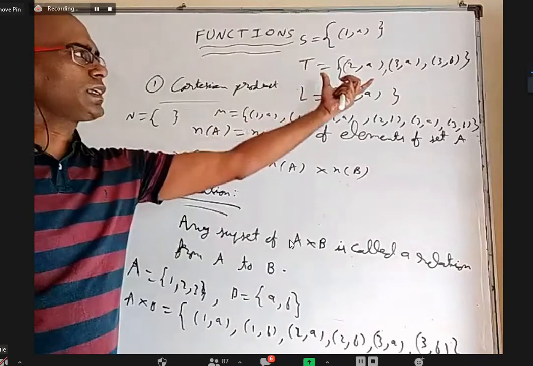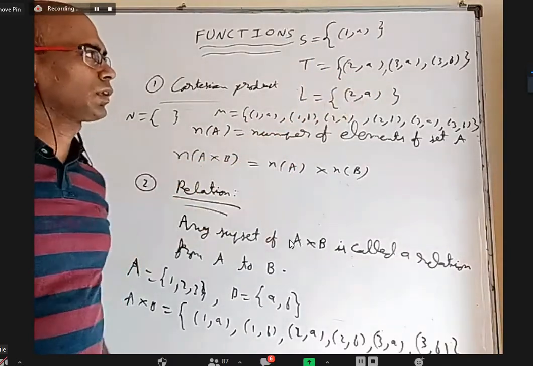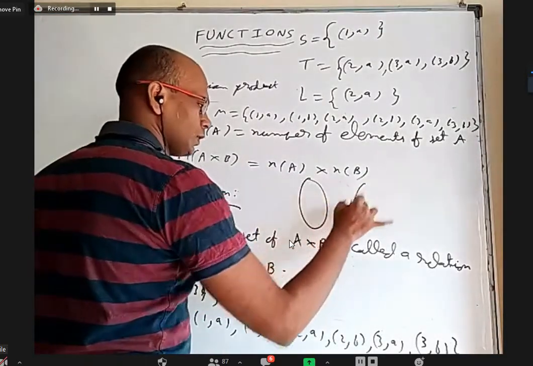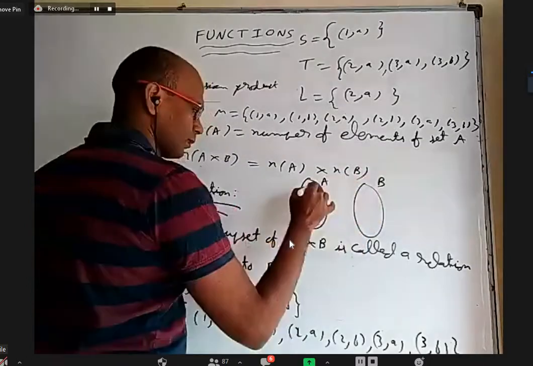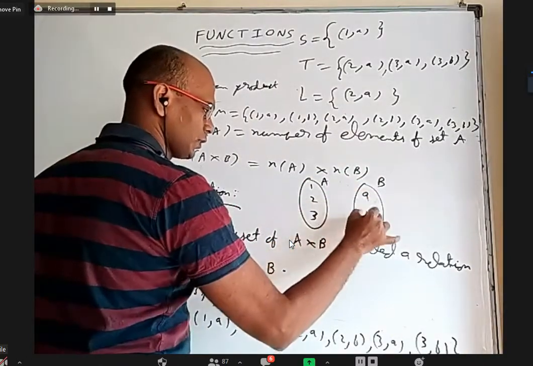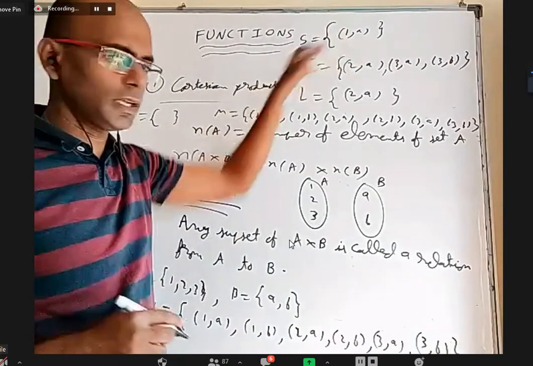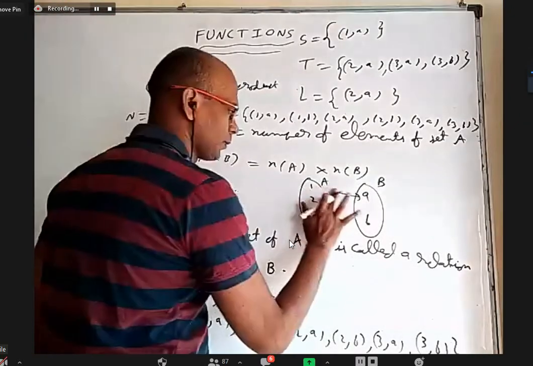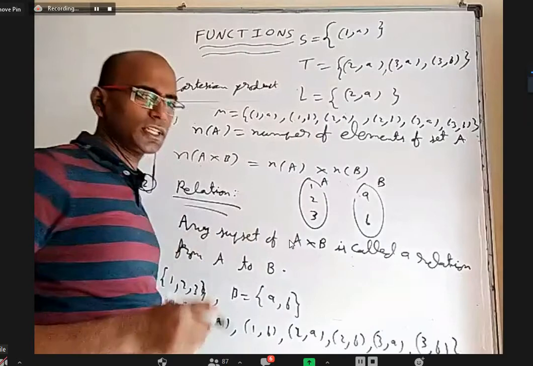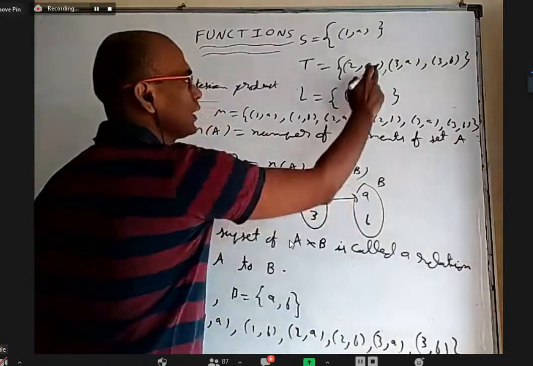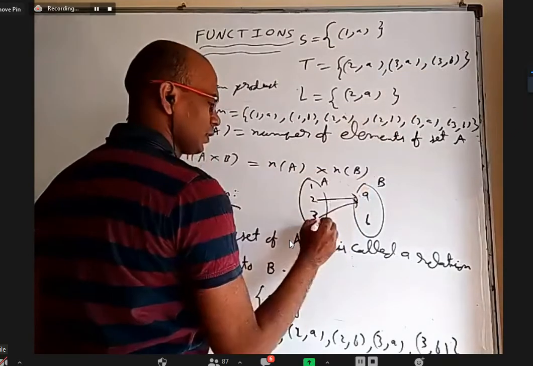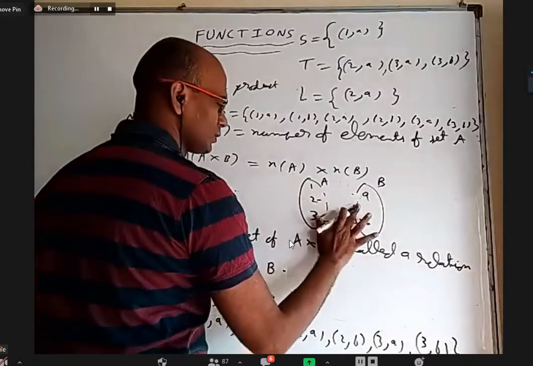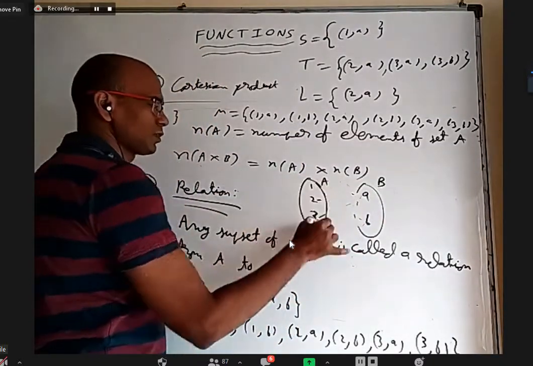Relations, I wrote here in what you call set builder form or roster form, I can say. You can also show it in an arrow diagram. Let us say I have set A here, set B here, 1, 2, 3 here, a, b here. If somebody wants to show only (1, a), just connect 1 to a like this. That's all. If somebody wants to choose relation T, 2 can be connected to a, 3 can be connected to a, 3 can be connected to b. If somebody wants to show only L, just connect 2 to a. If you want the null set also, just don't connect anything.